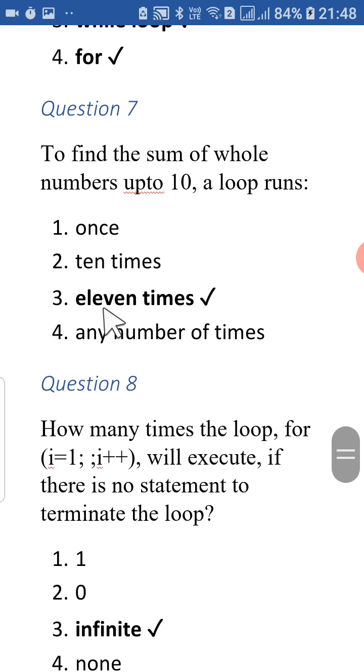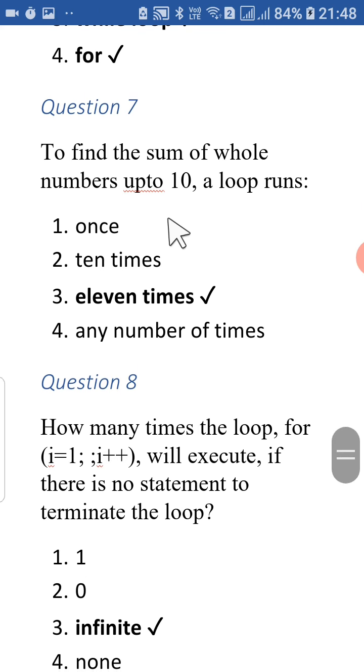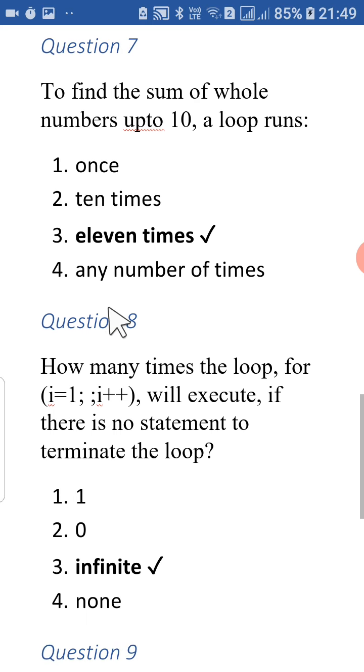After that, students, question number 7: to find the sum of the whole numbers up to 10, a loop runs once, 10 times, 11 times, or any number of times. So students, let's talk about the loop now. Basically, sum of whole numbers up to 10. So we have to work how many times? 11 times, because it begins with 0. So for 0, then 1, 2, 3, 4, 5, 6, 7, 8, 9, 10. So 11 times the loop is going to work. Okay, the correct option is 3.